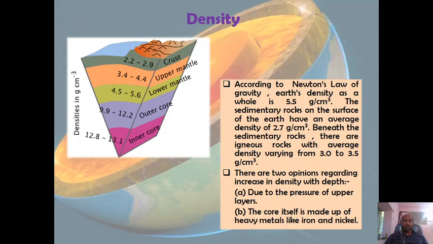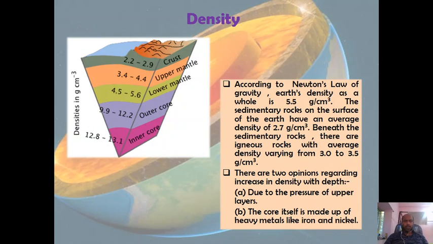That means with the increase in depth, the pressure is increasing over each layer. So as the pressure is increasing over each layer with the increase in depth, for that reason density is also increasing with the increase in depth. And as you can see in the diagram, the crust has the minimum density, that is 2.2 to 2.9 gram per centimeter cube, and the inner core has the maximum density, that is 2.8 to 13.1 gram per centimeter cube.